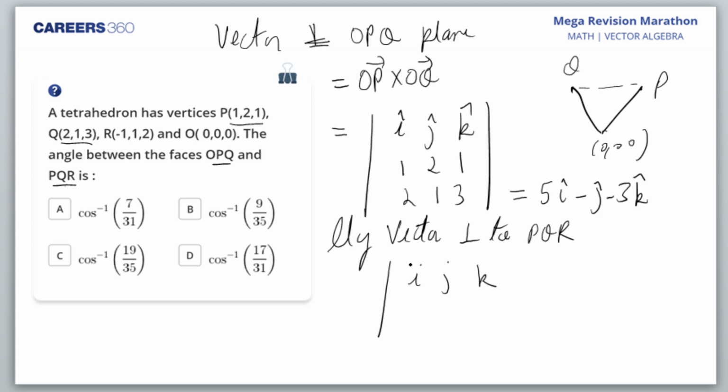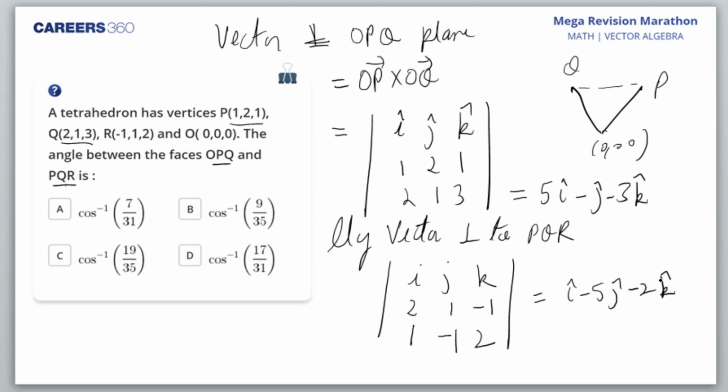So 1 minus 1, that is 0. Then 2 minus 1, that is 1. Then 1 minus 2, that is minus 1. Okay. Then I write PQ. PQ is the position vector of Q minus P. So 2 minus 1, 1. Then 1 minus 2 is minus 1. And then 3 minus 1 is 2. Okay. So you get this as i cap minus 5j cap minus 2k cap.